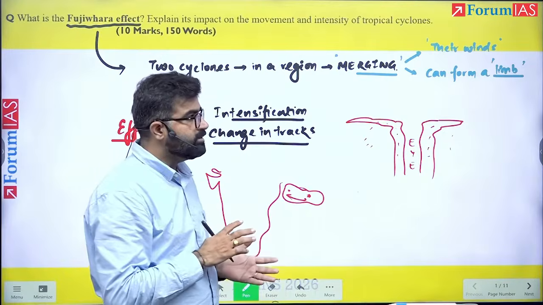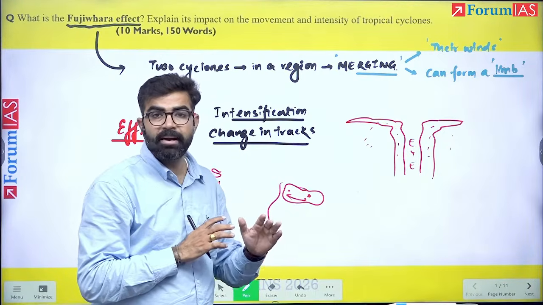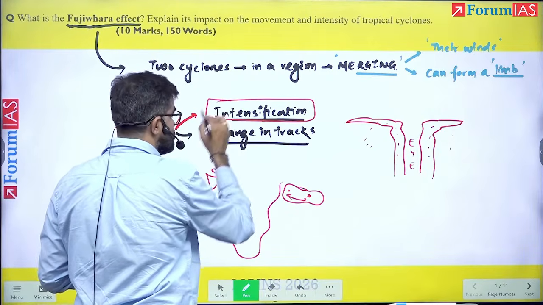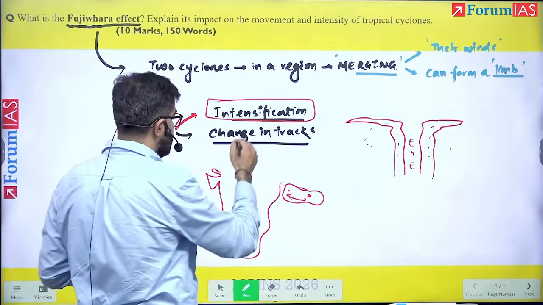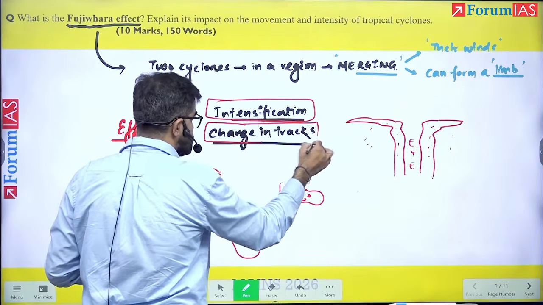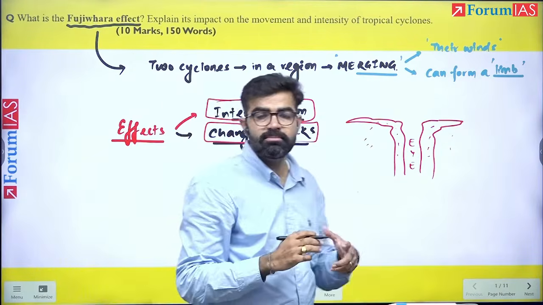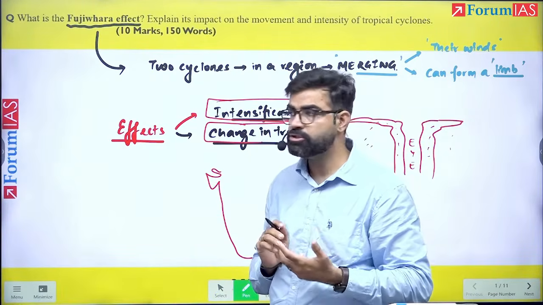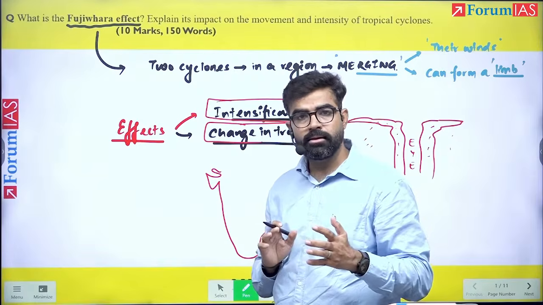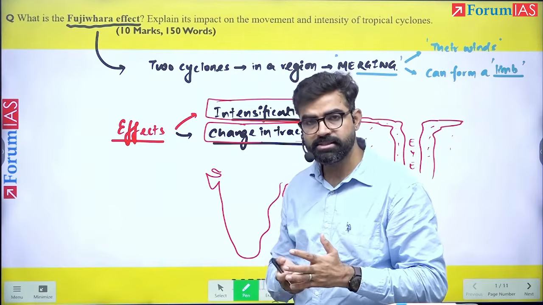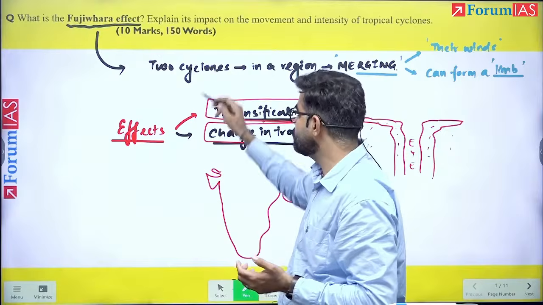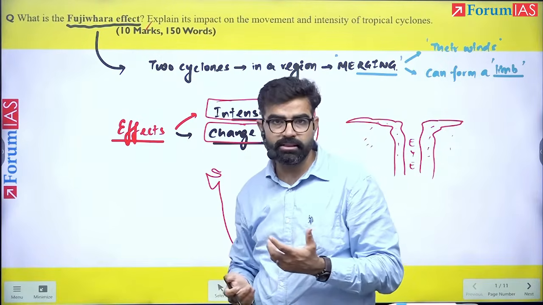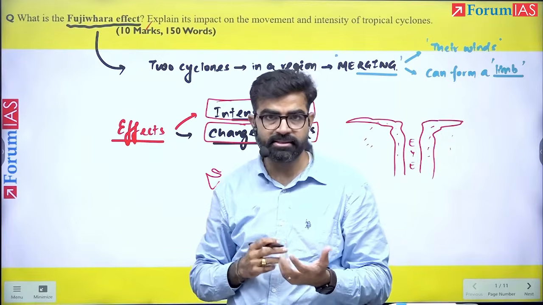Now this Fujiwara effect in turn can impact the tropical cyclones in two ways. Number one, it can intensify the tropical cyclone and their strength, and also it can result in a change in their tracks. Their tracks may become very unpredictable. We will see this with the help of some examples also. Now here, the body part means what you are going to discuss, right? So in the introduction, you have written the Fujiwara effect. In the body part, now we are going to discuss the effects in detail.